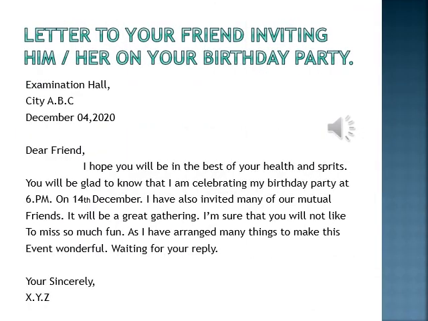Okay students, there is a letter for you, a letter to your friend inviting him or her to your birthday party. The girls will write her in their letter, and the boys will write him in their letter. So I'm reading it for you. Examination Hall, City ABC, December 4, 2020. The date you can change according to the day when you are writing the letter.